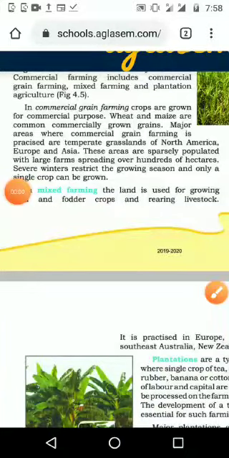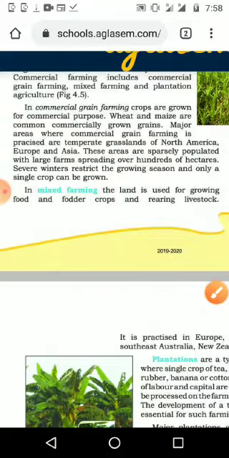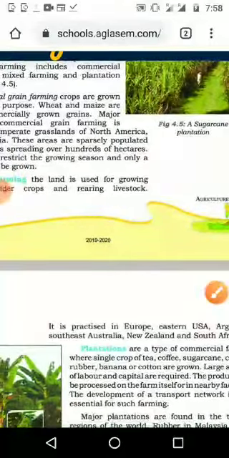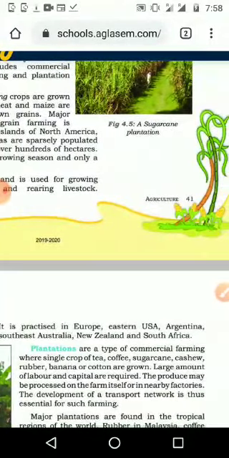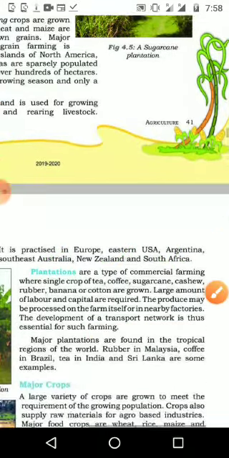Next topic is mixed farming. The land is used for growing food and fodder crops and rearing of livestock. It means we are making use of the land for different crops. This also you will study in the 9th and 10th lesson. It is practiced in Europe, Eastern Asia, Argentina, Southeast Australia, New Zealand and South Africa. Different countries are making use of mixed agriculture.